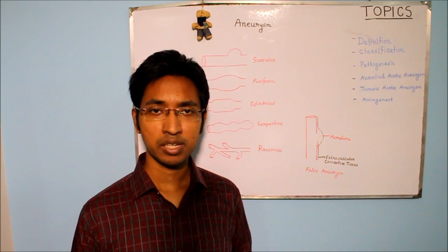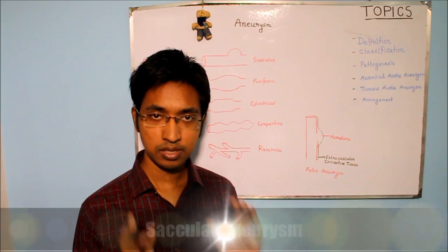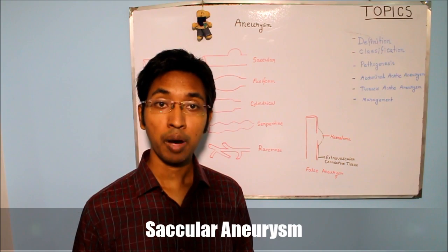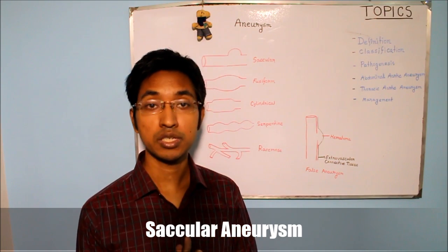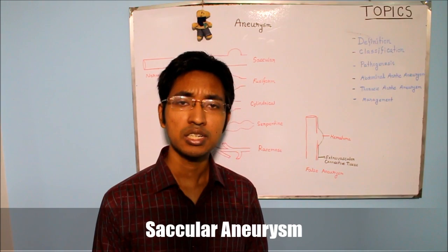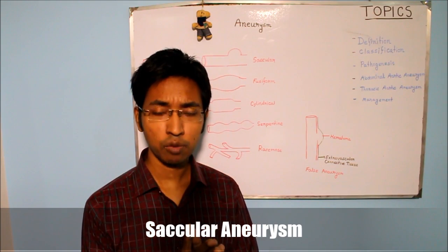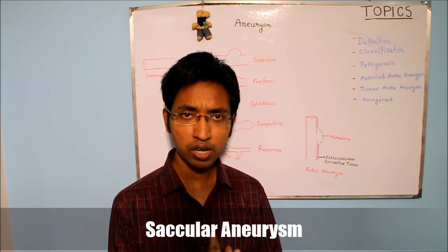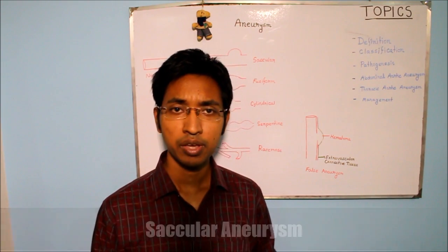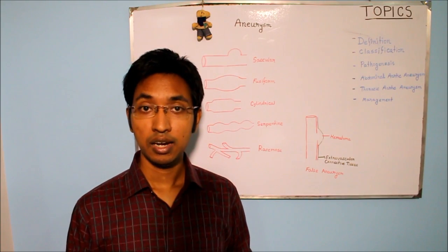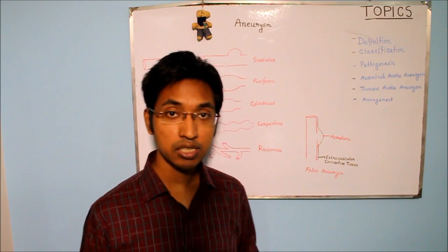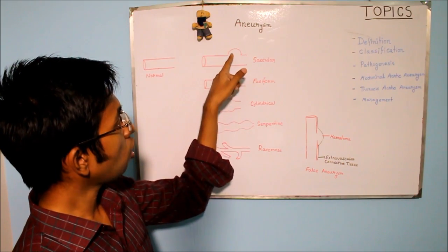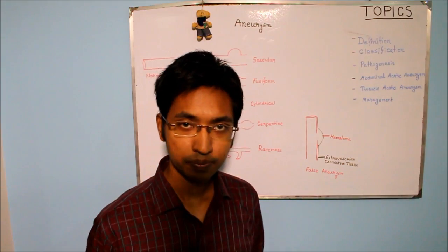So what do we mean by saccular? It's like a sac. In this type of aneurysm, there is spherical outpouching of a portion of the vessel wall, and usually it happens in a localized area of the blood vessel, usually on one side. The thing is that local area on one side of the blood vessel becomes very weak, and later it becomes dilated in a sac-like manner, and that results in formation of saccular aneurysm.